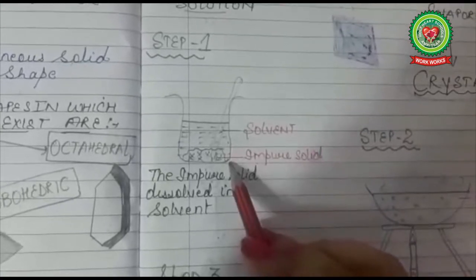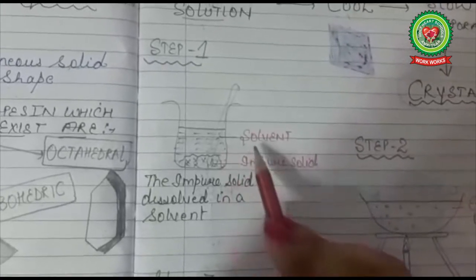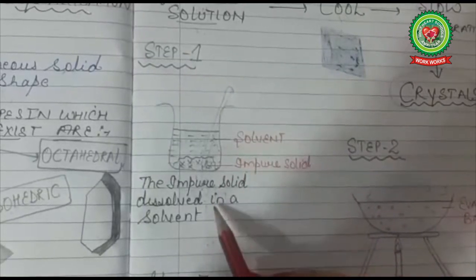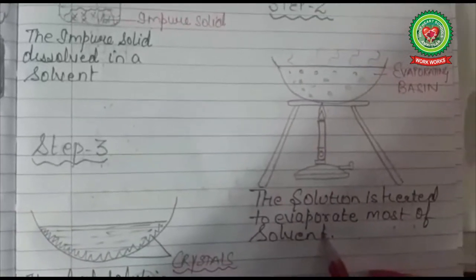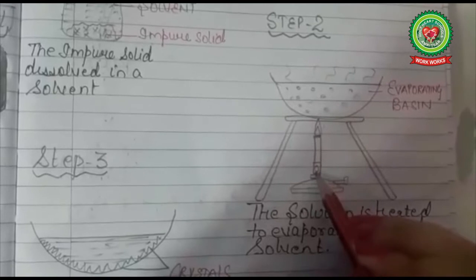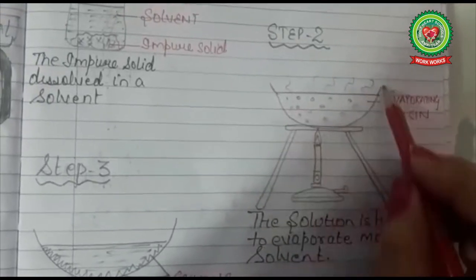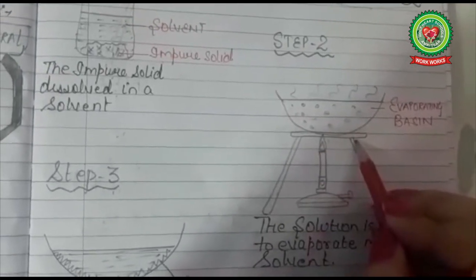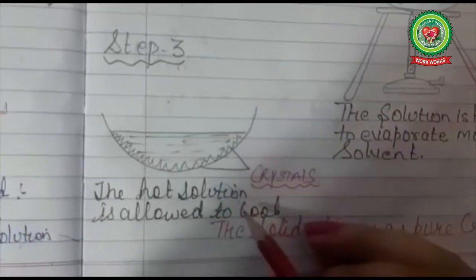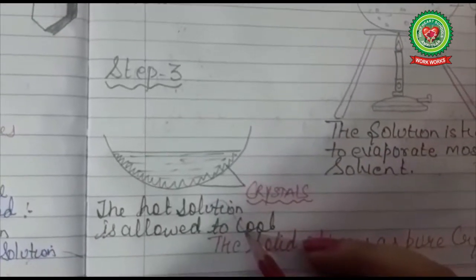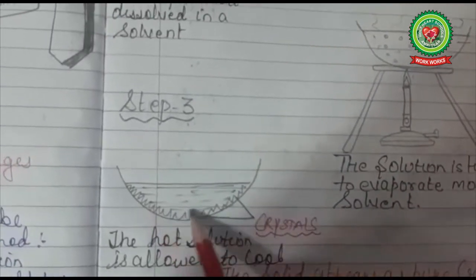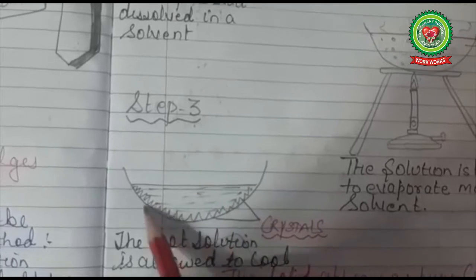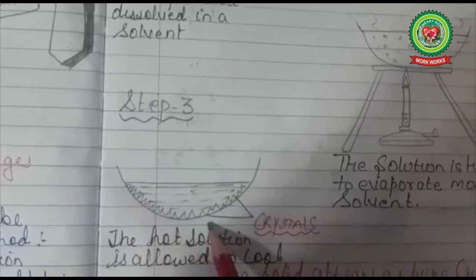Here, in a beaker, I have taken an impure solid which is dissolved in a solvent. In step number 2, the solution is heated to evaporate most of the solvent. This is the Bunsen burner, and here I placed in a beaker the solution which is to be evaporated. In step number 3, the hot solution is allowed to cool, and here we get this solid that appears in the bottom of the beaker, that is the crystals.